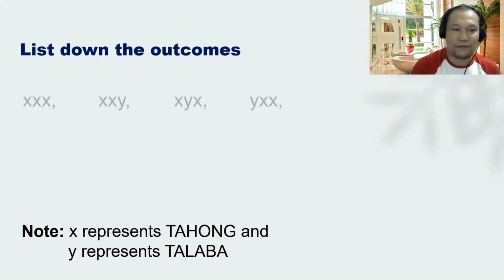We can have XXX, XXY, XYX, YXX. Okay, what does it mean? Tahong, tahong, tahong for the first one. Tahong, tahong, talaba. Tahong, talaba, tahong. Talaba, tahong, tahong. Okay?